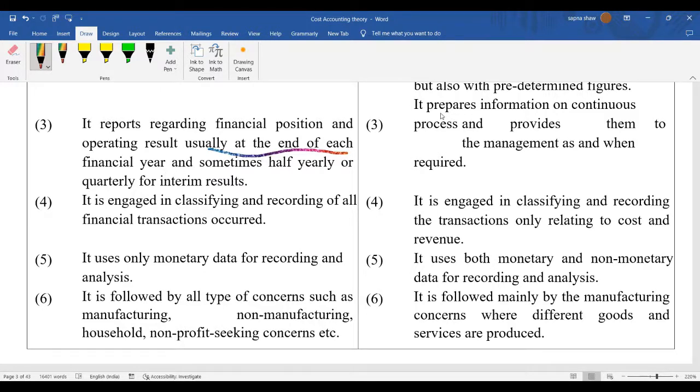But in case of cost accounting, it's not like that. It's not that it must be prepared after 4 months, 6 months, or 1 year. It's a continuous process and the cost of things is continuously changing, so you have to manage it. That's why they need to continue the process, and it must be prepared whenever it is required, not only at the end or after 6 months.